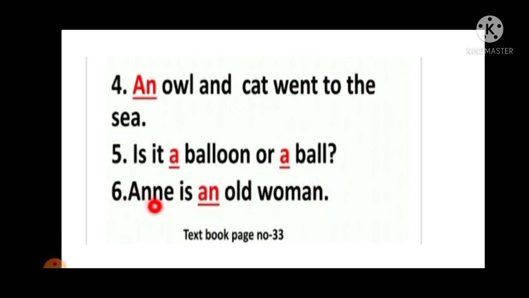Sixth one, an old woman. So how is it an old woman? So O, in old, is the vowel sound here. O is the vowel sound there. That's why N is used. So Annie is an old woman.